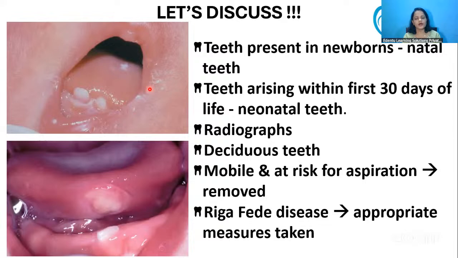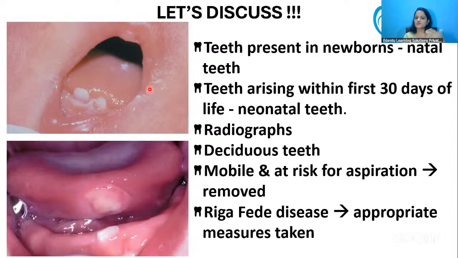For the treatment options for natal teeth, the first thing you can do is take radiographs. Taking radiographs is really difficult, but if you can, see whether it is a supernumerary tooth or a tooth of the deciduous dentition. In around 90% of cases, it will be a deciduous tooth present in the mandibular area. If the tooth is firm, then you don't have to do any treatment.